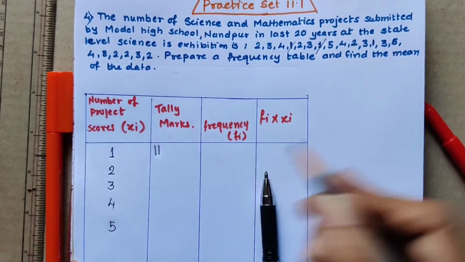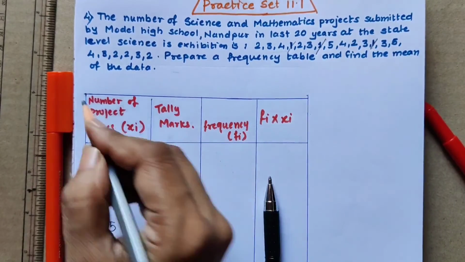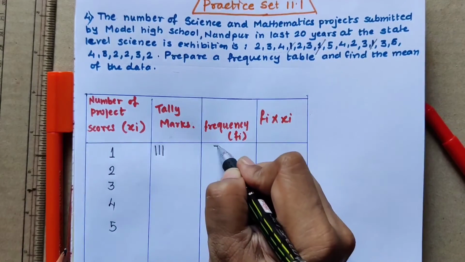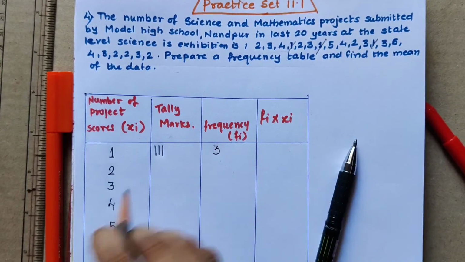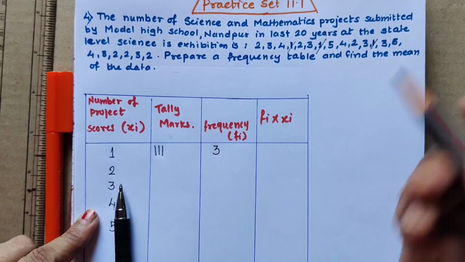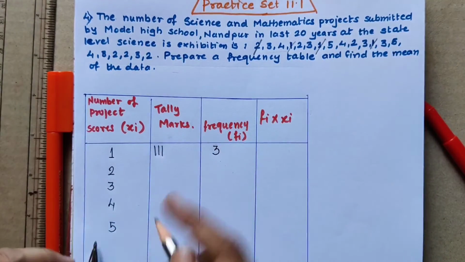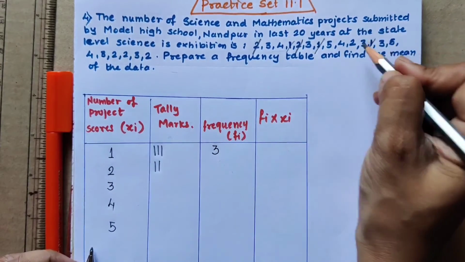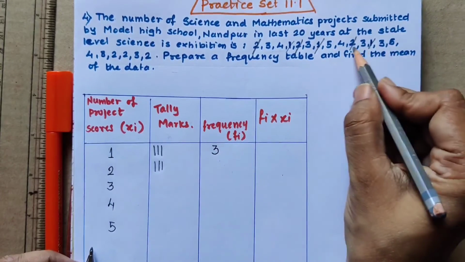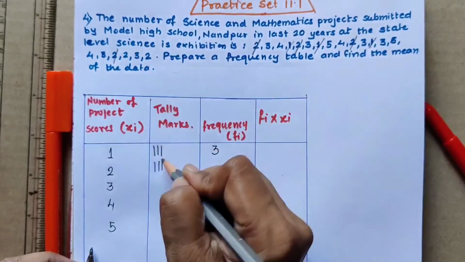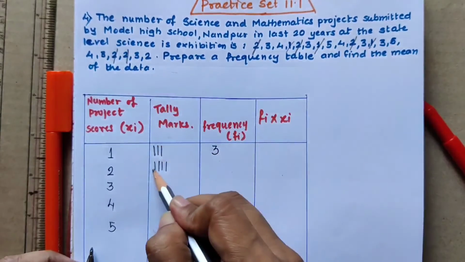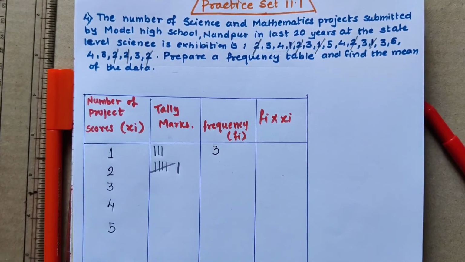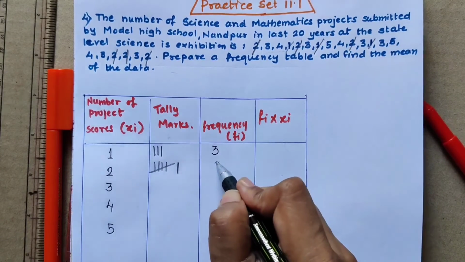The number 1 comes 3 times only, so we write 3, and the frequency is 3. Now let us check 2. How many times is 2 coming? First time, second time, third time, fourth time, fifth time. For the fifth we make a cross line, and this is a 6. So 2 comes 6 times, so the frequency of 2 is 6.